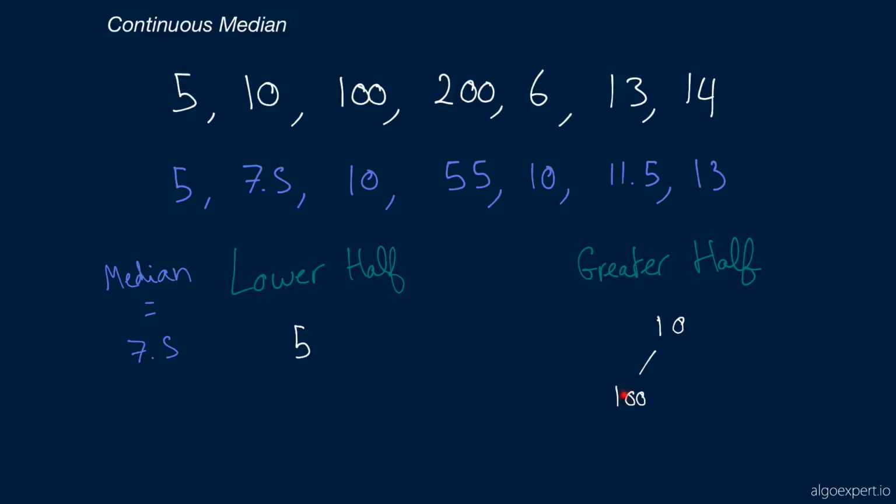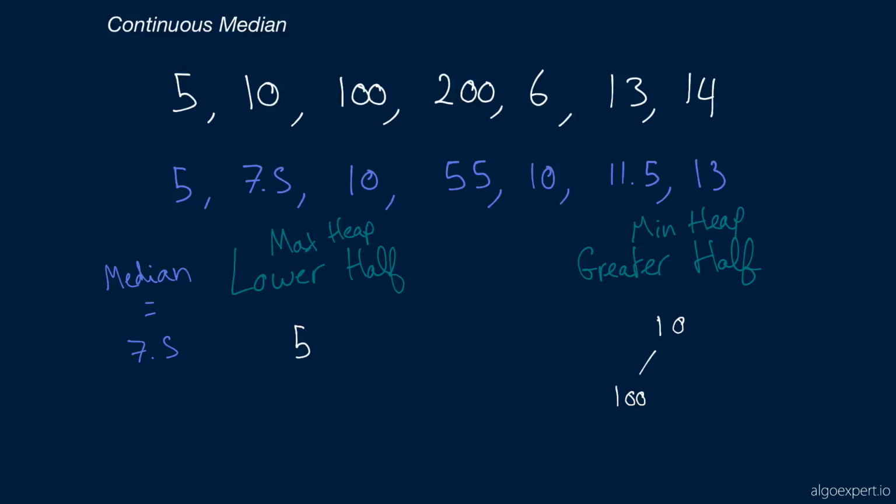The reason 100 is going to be below it is because remember that the greater half of the numbers is a min heap, whereas the lower half is a max heap. Because again, we want to have the smallest number in the greater half at the top that we can access immediately, and the greatest number in the lower half at the top. So perhaps here, I could add that this here is a max heap, and this here is a min heap.